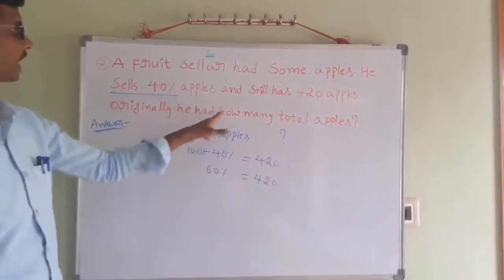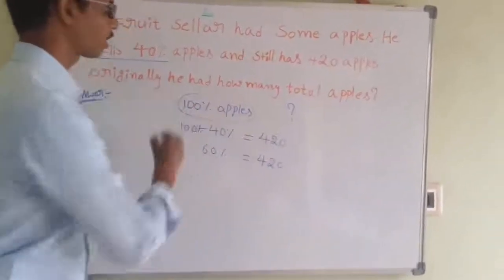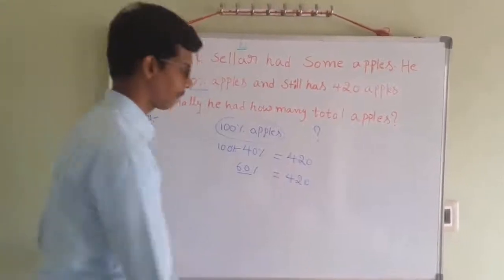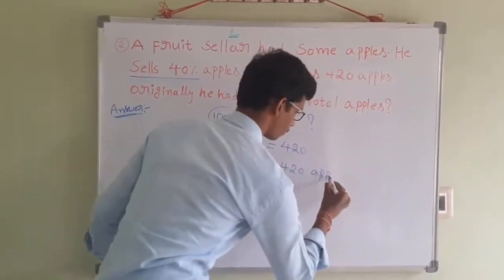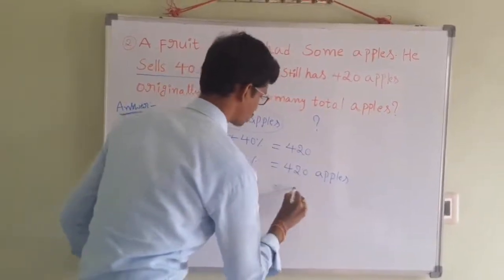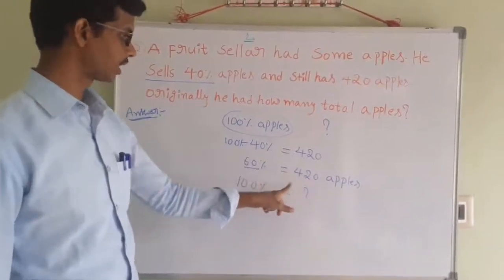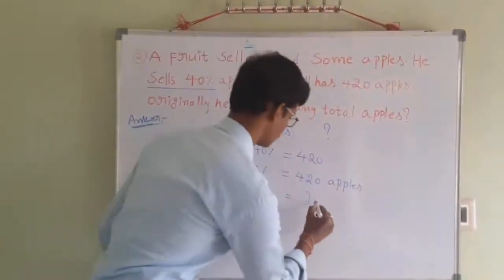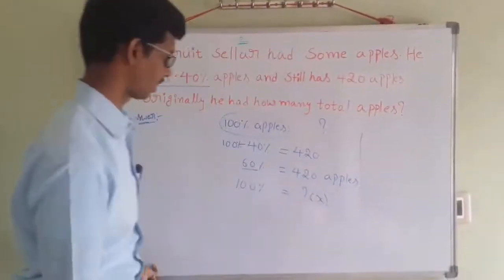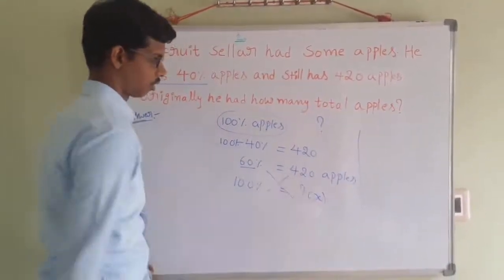Originally, how many total apples did he have? We want to find 100% of the apples. So 60% is equal to 420 apples, and 100% is equal to how much? Let us take this as x. Cross multiplication: 60 into x.